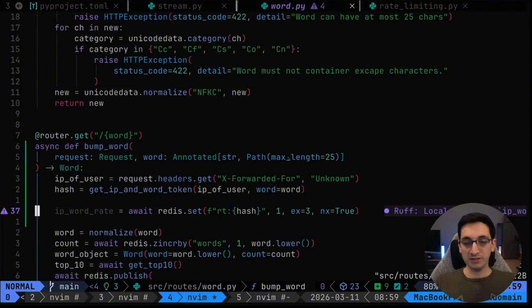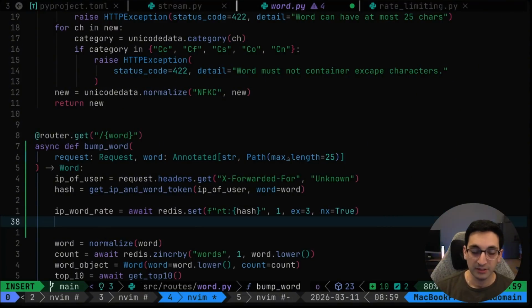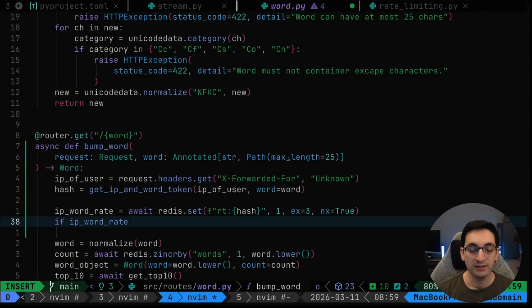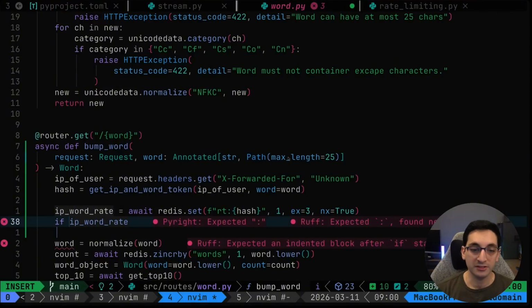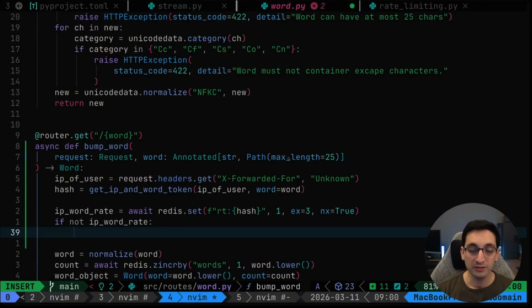So the way that it works now is that if this is set for the first time, that means you are fine and you can keep it going. If not ip_word_rate, so if this is false, right? If your set did not work, well, it's none.